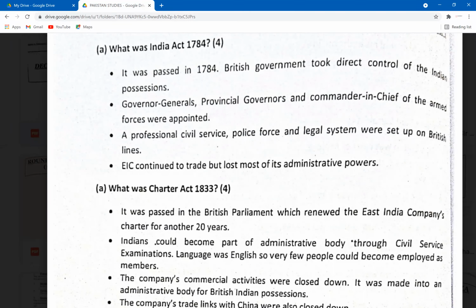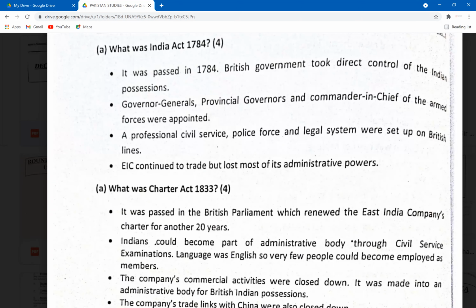What was the India Act of 1784, guys? This is the act that I'm talking about, when the Act of Parliament was replaced with this act, and the British said that they were taking direct control. So it was passed in 1784. British government took direct control of Indian possessions. Governor generals, provincial governors, commander-in-chief of the armed forces were appointed. A professional civil service was set up.